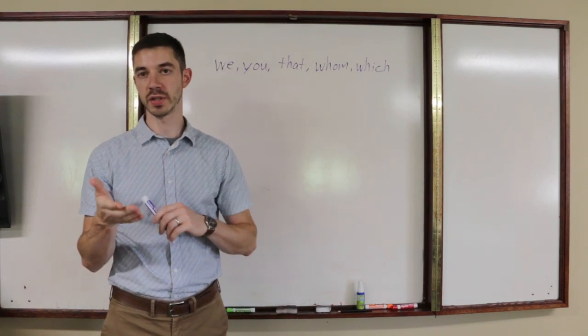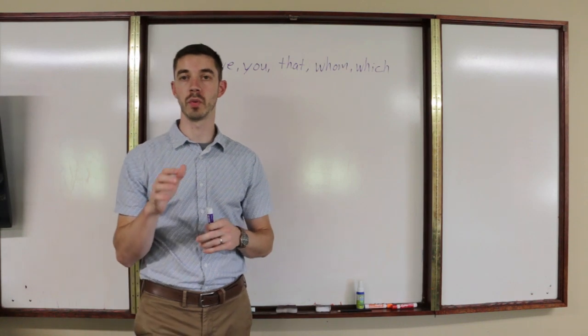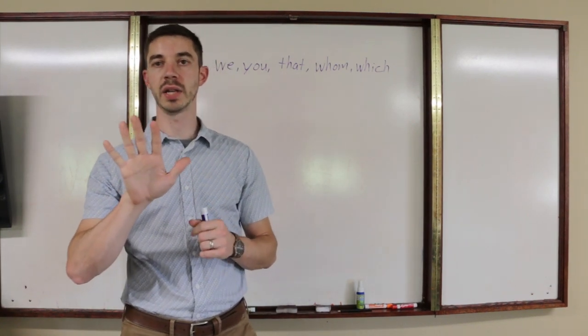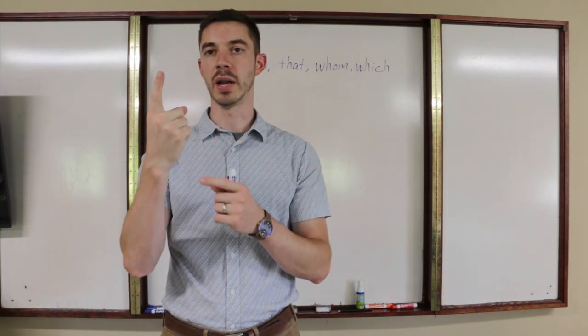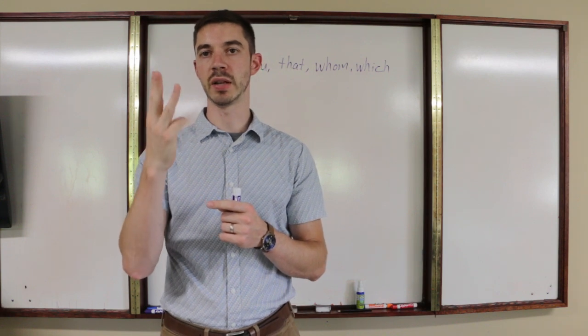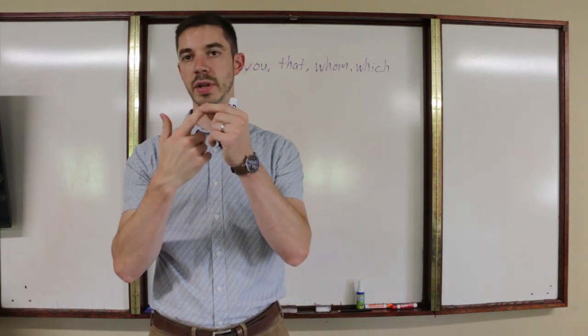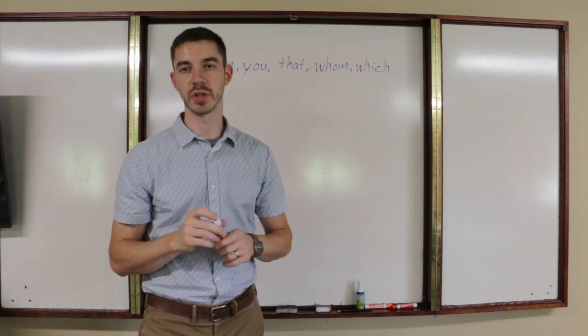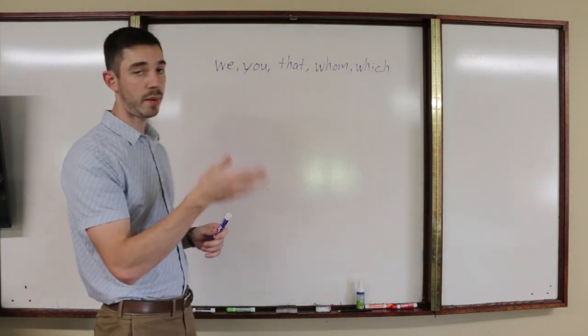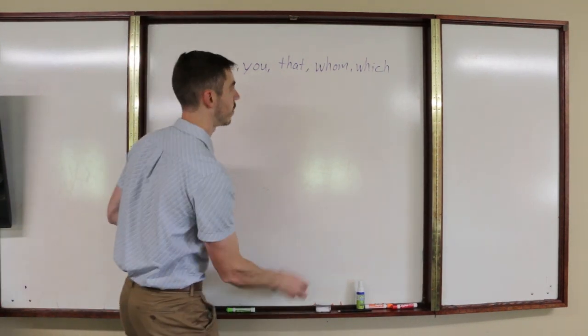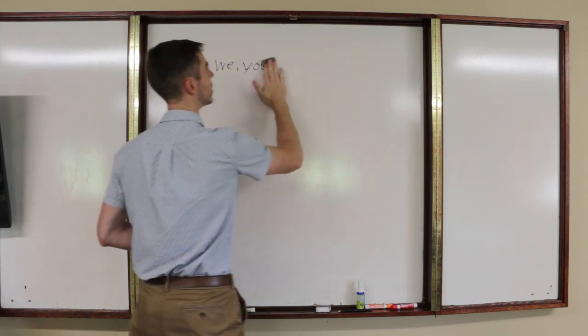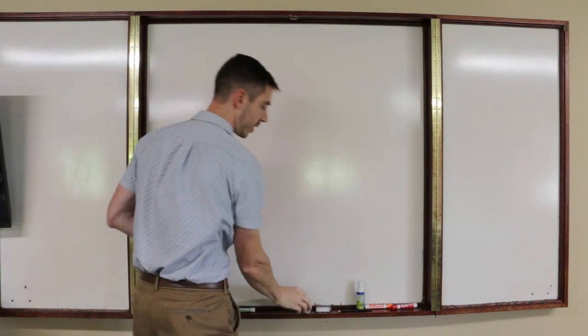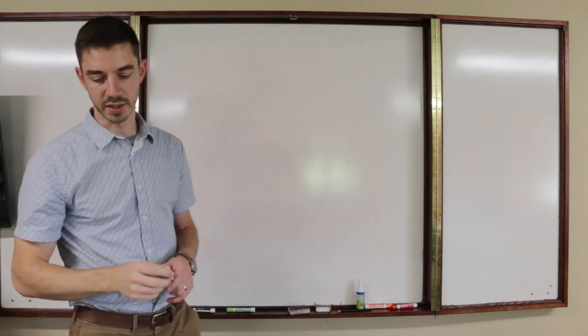So a nominative pronoun, you remember the 5 noun cases. Remember we have nominative, genitive, dative, accusative, ablative. The nominative is the subject of a sentence. So a nominative pronoun is a pronoun that takes the place of the subject of a sentence.